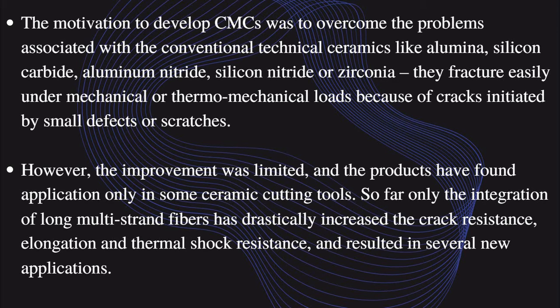Silicon is made from sand and some soil components. This type of ceramic has some disadvantages, so we make ceramic composites to overcome the disadvantages of traditional or conventional ceramics.